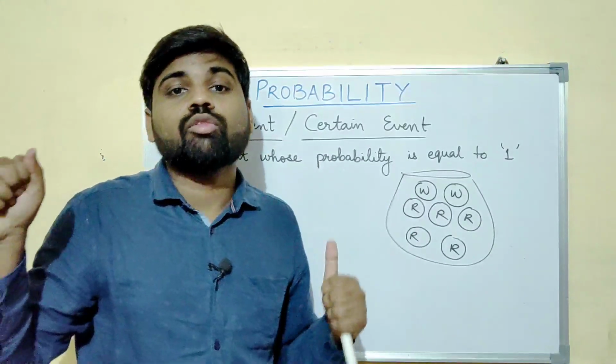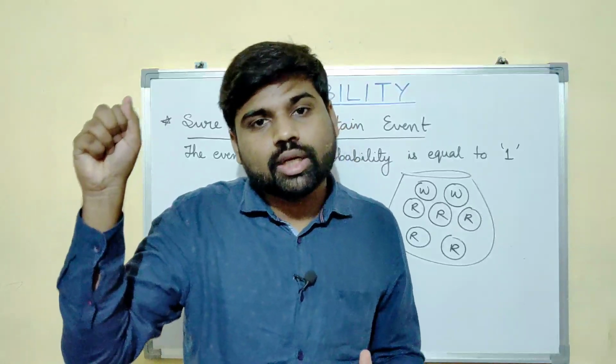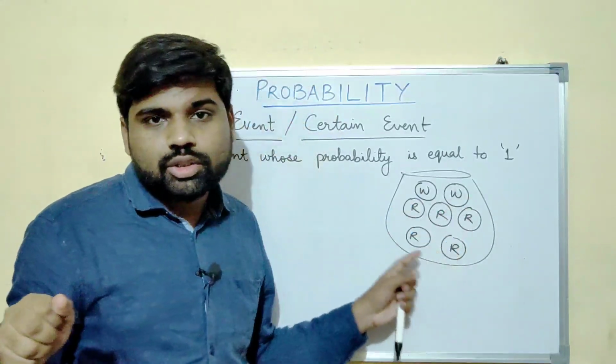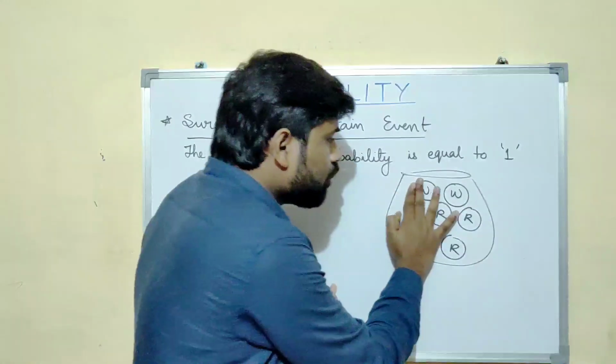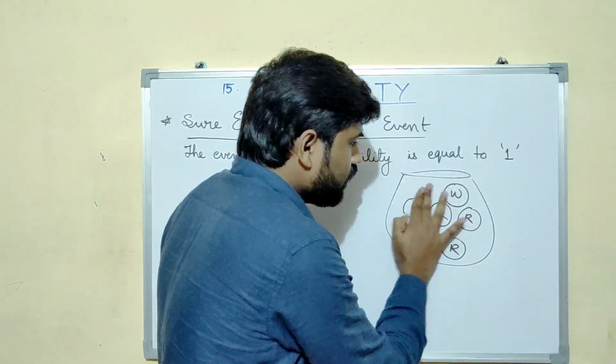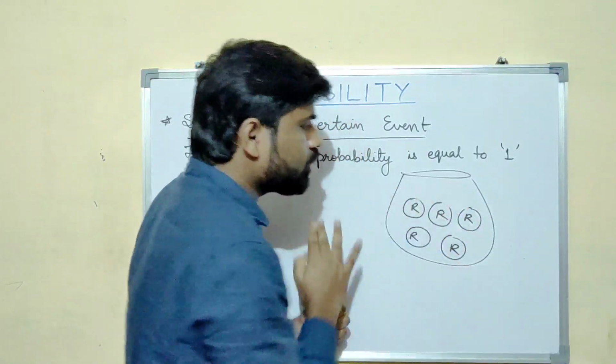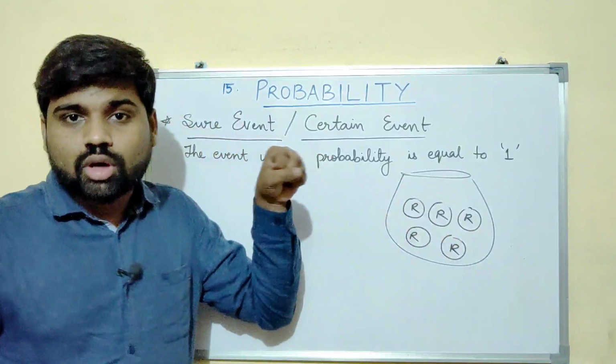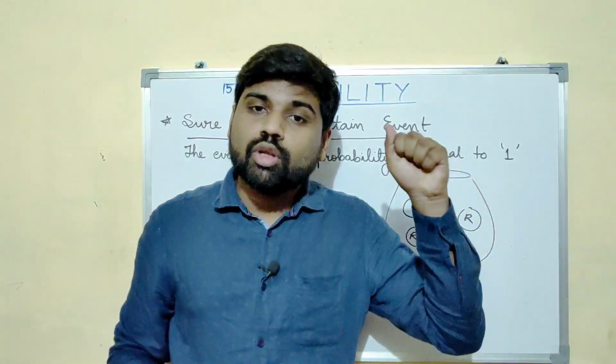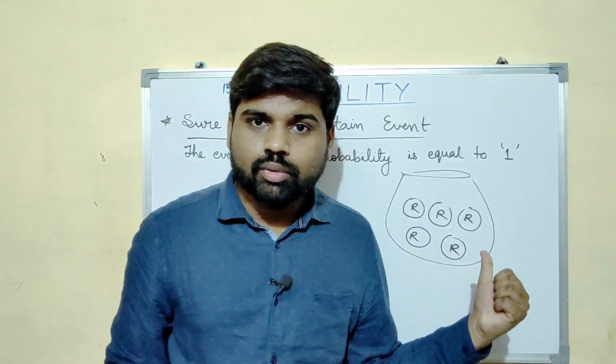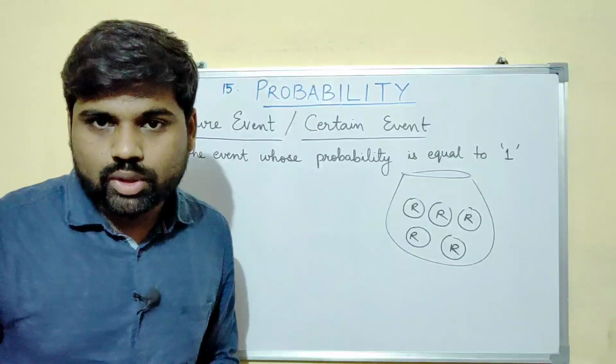So you cannot tell for sure that it will be white or red. That means this is not a sure event. Now if I remove these 2 white balls and then draw a ball out of this, it will be sure that it is a red ball. So this is a sure event.